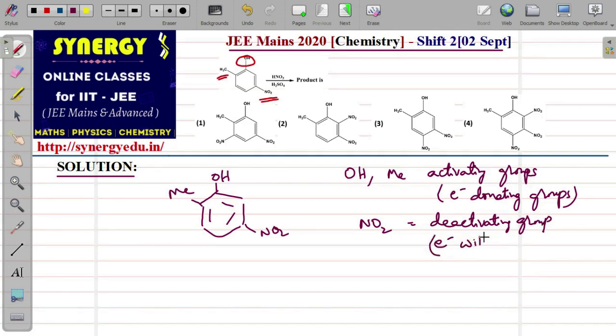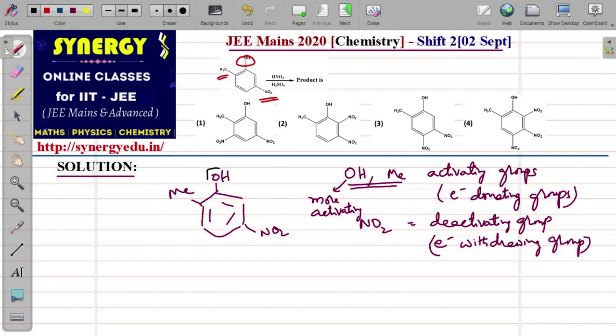Among the activating groups, OH and Me, OH is more activating, because by resonance the oxygen lone pair is involved in resonance with the ring.